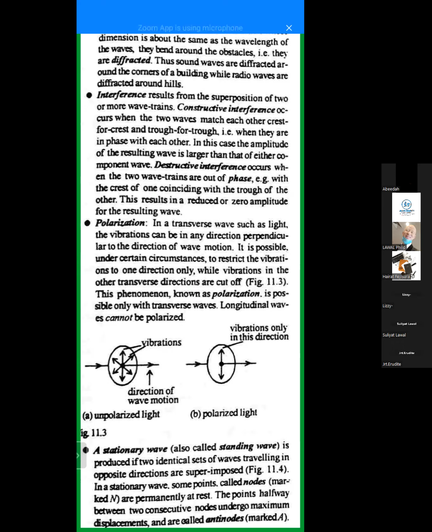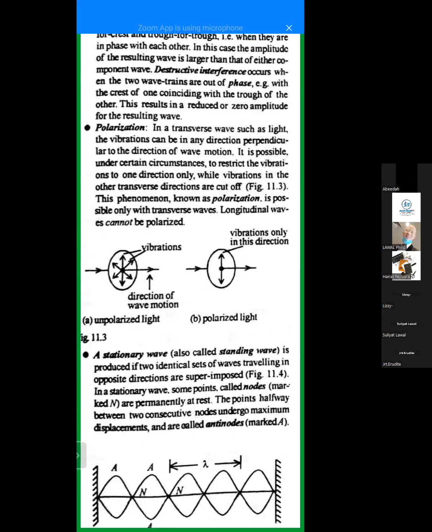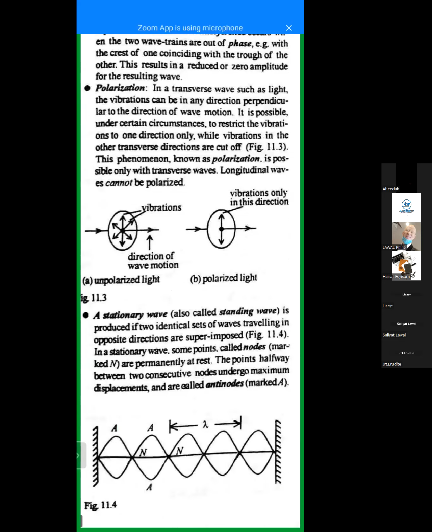So when you have it perpendicular, that's what we call polarization. See, you have it here, the direction of wave motion is here, the vibration is in this, and then now we are changing the direction of the vibration to one direction only. You have it like this. This is an unpolarized light. You can see the waves going in different ways, but this is a polarized light.